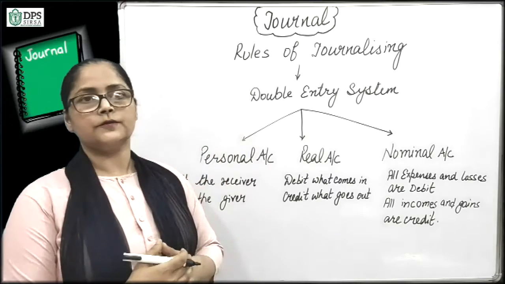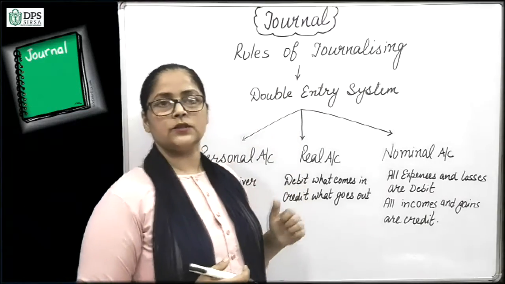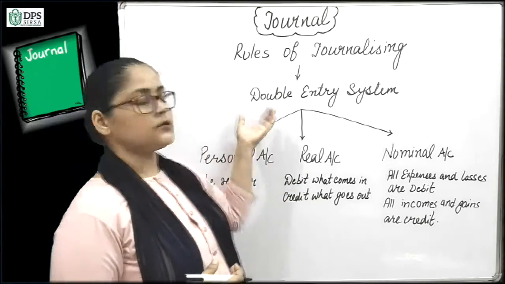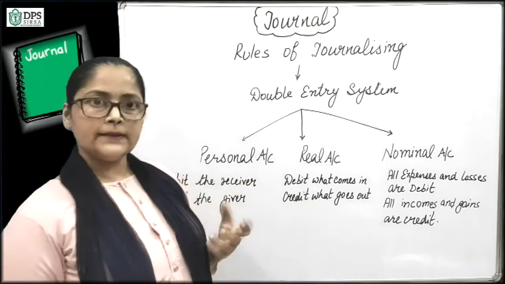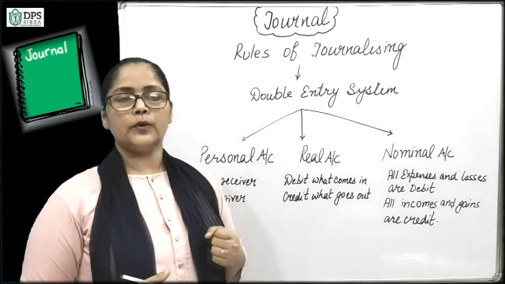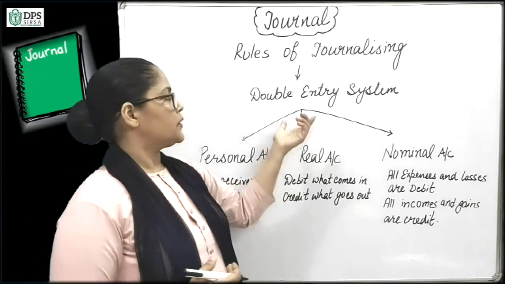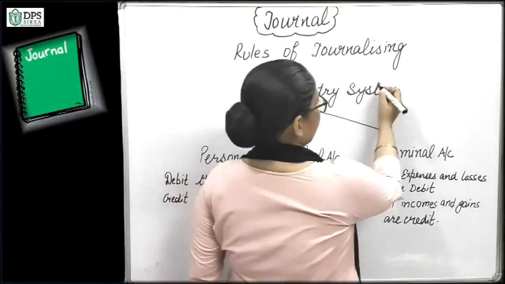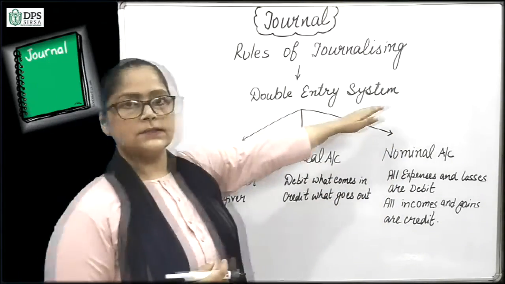Next is the rule of journalizing. While doing journal entry, in the process of journalizing, we follow the double entry system. The double entry system should be clear to you because a different video lesson has been given for it. If you want to revise it again, you can see the video lesson of the double entry system.